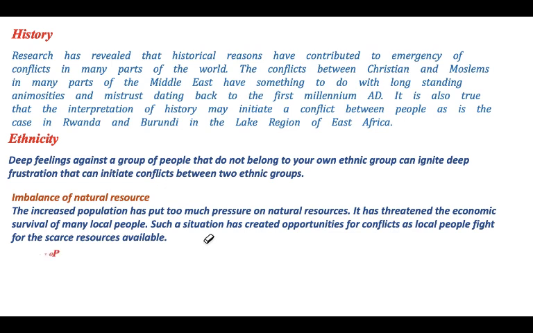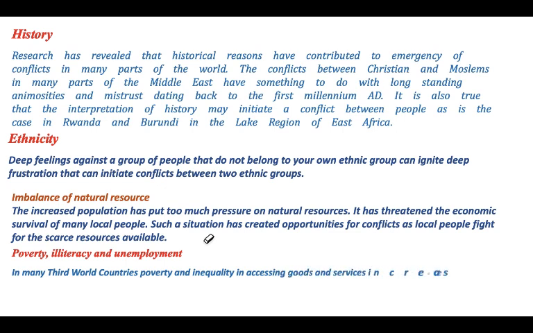Then we look at this other one, which is poverty, illiteracy, and unemployment. In many third world countries, poverty and inequality in accessing goods and services increase tension that leads to conflict in urban areas. Most of the time it is accompanied with corruption as well. Poverty and unemployment basically lead to conflicts, especially when it comes to fighting for food, because if people aren't employed, they will start fighting for services or work that is coming in. So these are some of the causes of conflict.